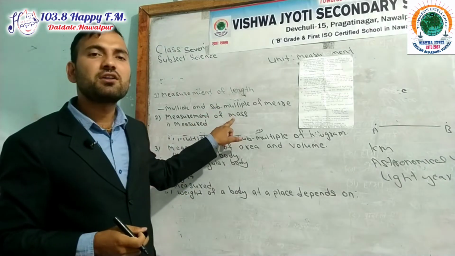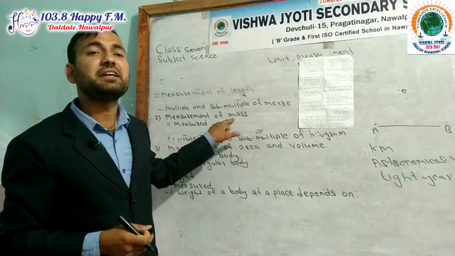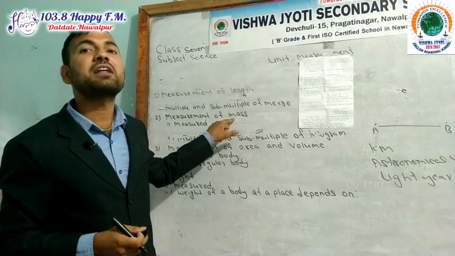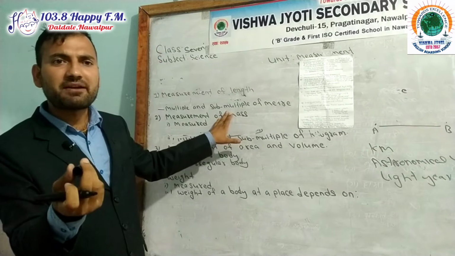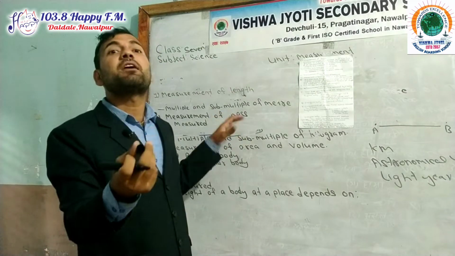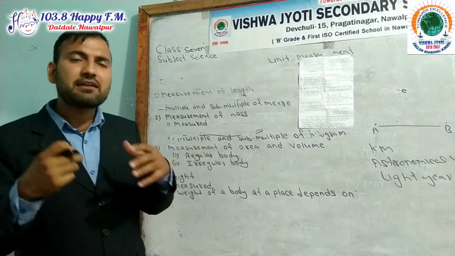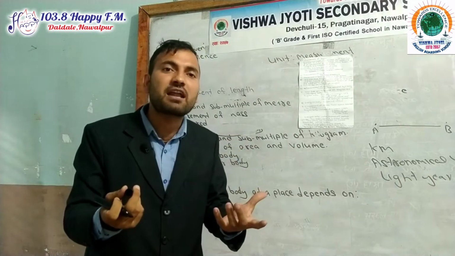Mass is also called a fundamental quantity because it is independent of other quantities. They have their own identity. Mass is a fundamental quantity. Kilogram is a fundamental unit. The unit of mass is called a fundamental unit.